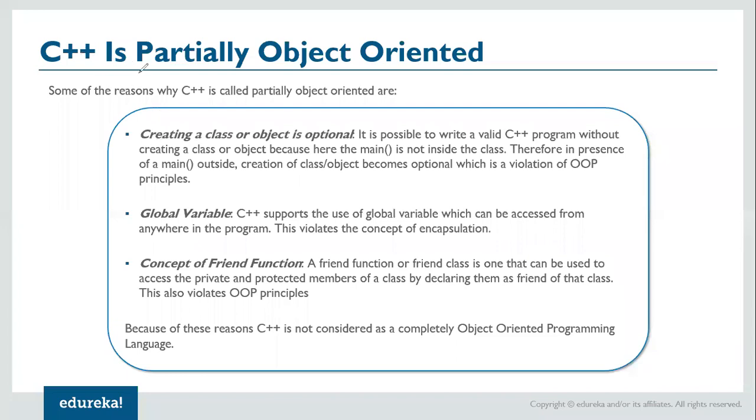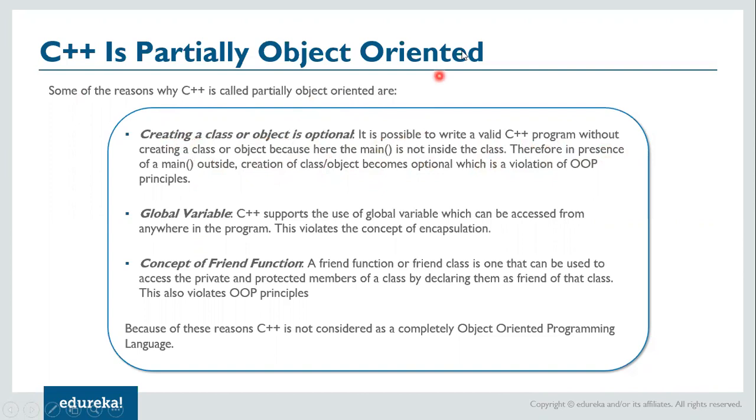Now C++ is partially object-oriented programming. What does it mean? One of the reasons why C++ is partially object-oriented is that creating a class or object is optional. It is possible to write a valid C++ program without creating a class or object because the main is not inside the class. Therefore, in presence of main outside, creation of class objects becomes optional, which is a violation of OOPS principle.